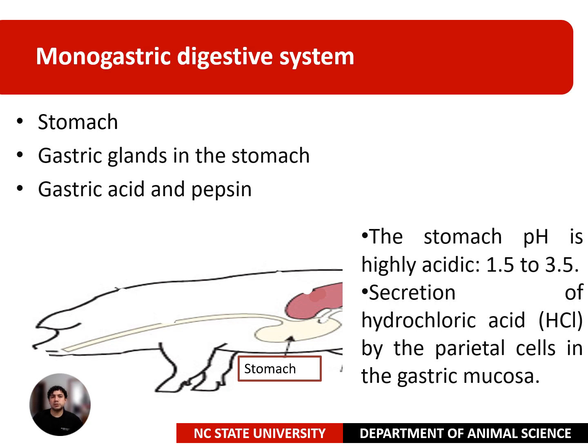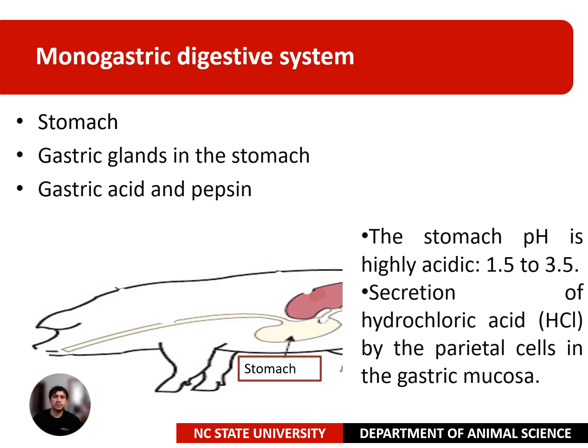The gastric acid and pepsin facilitate the breakdown of proteins into smaller peptides. The stomach pH is highly acidic, generally ranging from 1.5 to 3.5. The low pH is primarily due to the secretion of hydrochloric acid by the parietal cells in the gastric mucosa.